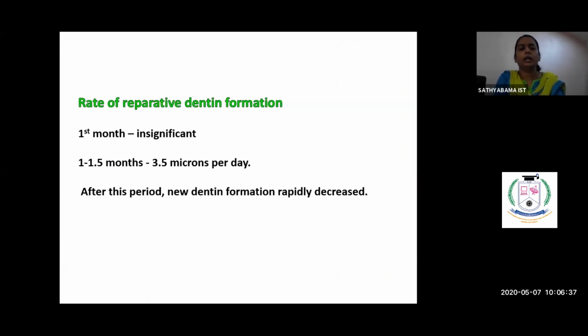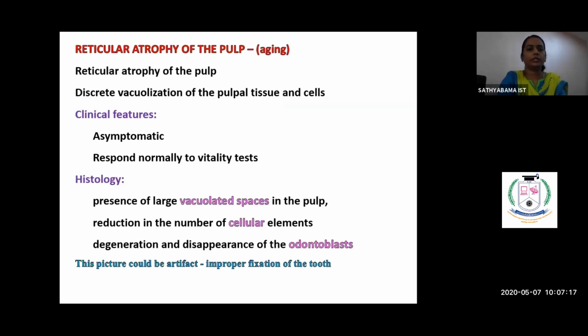So how does this reparative dentin formation occur? In the first month, it is very much insignificant. At 1 to 1.5 months, it is about 3.5 microns per day, resulting in a proper deposition of clinically visible and clinically evident reparative dentin. That's why when we do a pulp capping and give a temporary restoration, we give the patient a period of 2 months minimum, so that there is a required amount of reparative dentin formed, so that later they can go in for a permanent restoration.